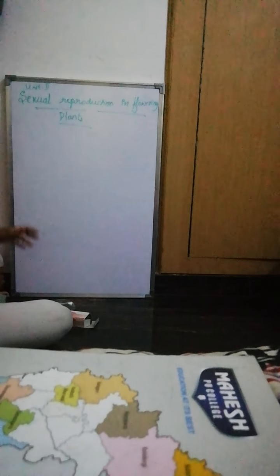Not only sexual reproduction, we also studied asexual reproduction, how it takes place, and how the whole process of reproduction is done in organisms. Now in this lesson we are going to talk about sexual reproduction in the flowering plant, and study more about plants, how reproduction takes place.